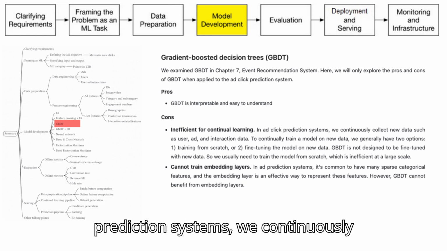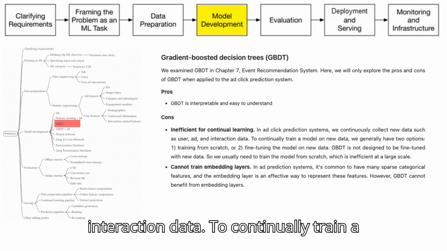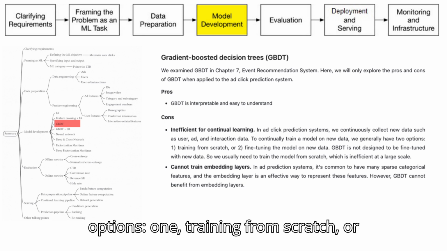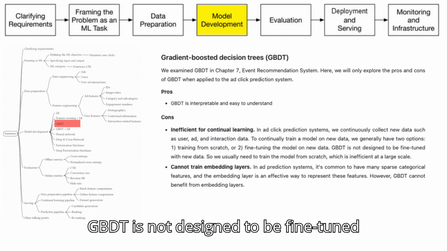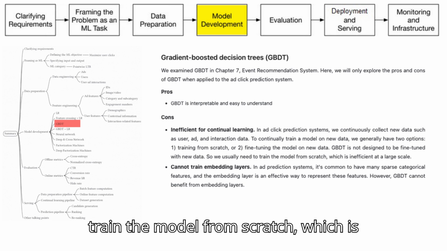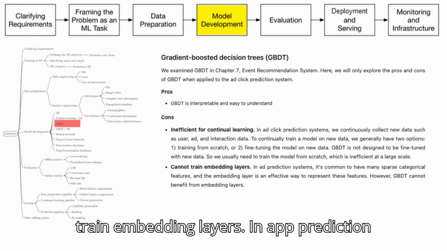In ad click prediction systems, we continuously collect new data, such as user, ad, and interaction data. To continually train a model on new data, we generally have 2 options. 1. Training from scratch, or 2. Fine-tuning the model on new data. GBDT is not designed to be fine-tuned with new data, so we usually need to train the model from scratch, which is inefficient at a large scale. Cannot train embedding layers.